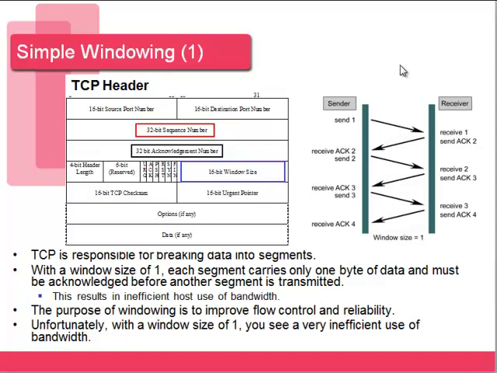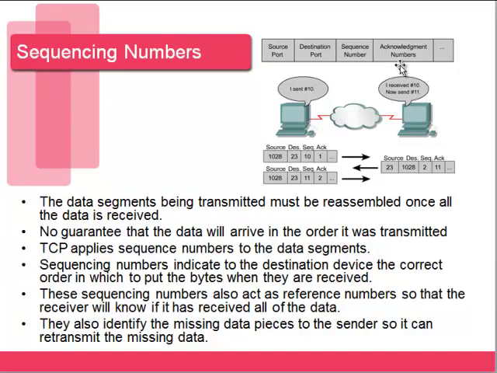If we relate this to humans communicating, it would be like saying 1 word at a time and having to be acknowledged with every single word that you send before saying the next word, which would make communication take a very long time. Another way in which TCP is reliable is through sequence numbers.